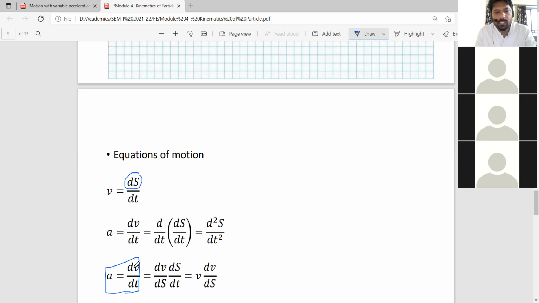With the help of the chain rule of derivation, you might be knowing this chain rule, in differentiation, you can write it like this: dv upon ds into ds upon dt.